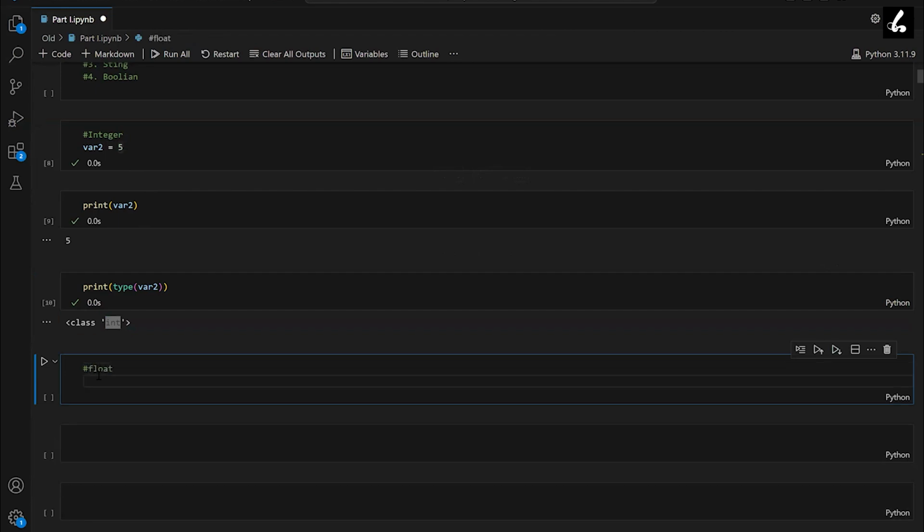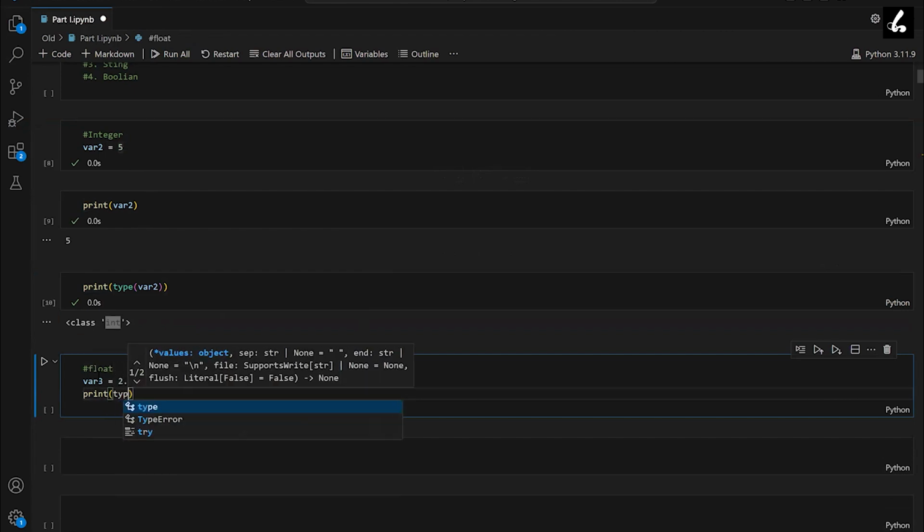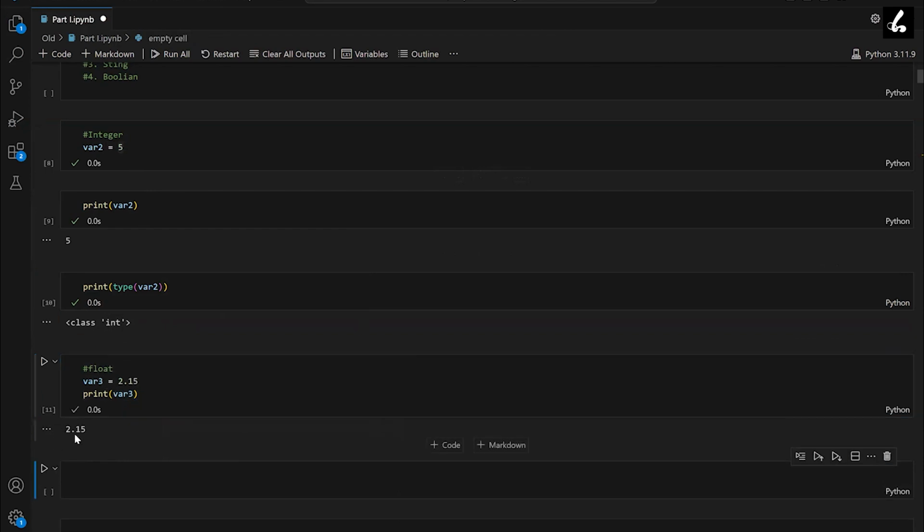So create another variable, var3 equal to 2.15, and let's print that. Let's print var3 first, and it is 2.15. So we can run multiple lines in a single cell, but we usually split things among the cells to make the code look simpler and easy to understand.